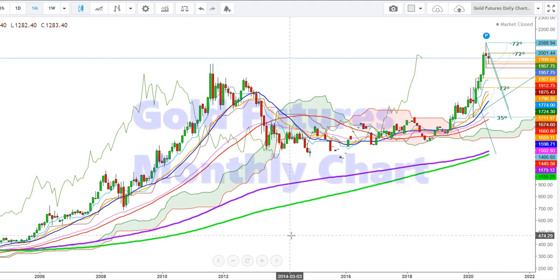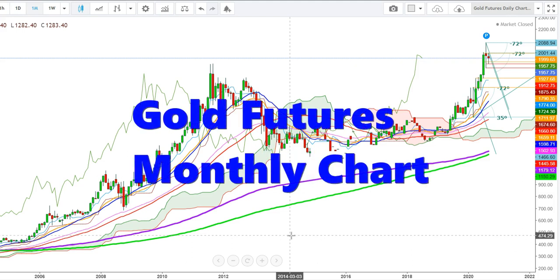So let us start the day to analyze the movements of gold futures in different time frames. So friends, here I would like to start with a monthly chart of gold futures.